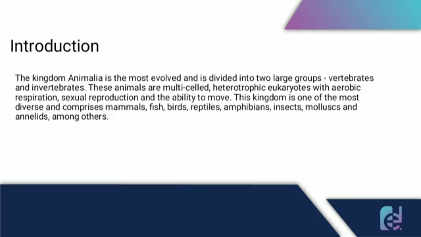vertebrates and invertebrates. The organisms are generally multicelled, heterotrophic, eukaryotic organisms with aerobic respiration and sexual reproduction. Okay, this kingdom is highly diversified and comprises a large number of organisms. So this kingdom is among the 5 kingdoms categorized by the biologists.